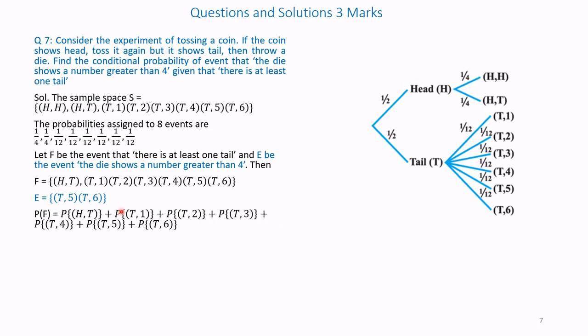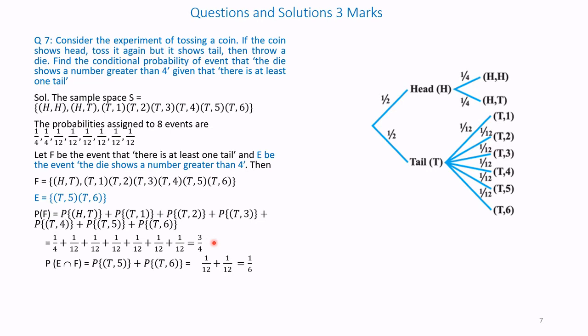Therefore, probability of F is the sum of all these combinations. You add 1/4, 1/12, 1/12 like this. The total, if you add, you will get 3 by 4.